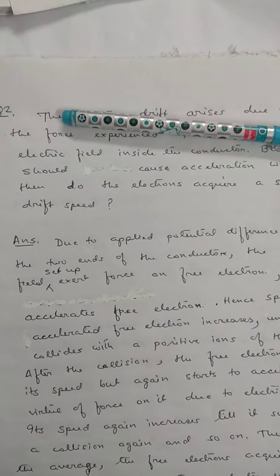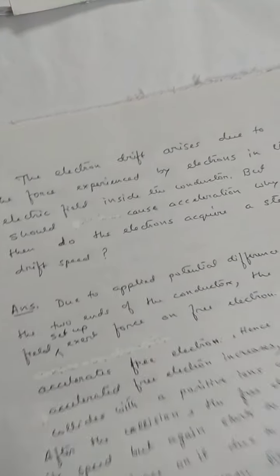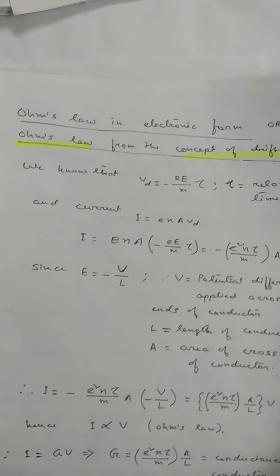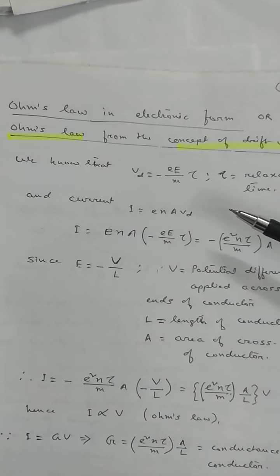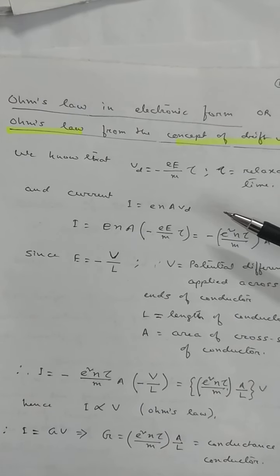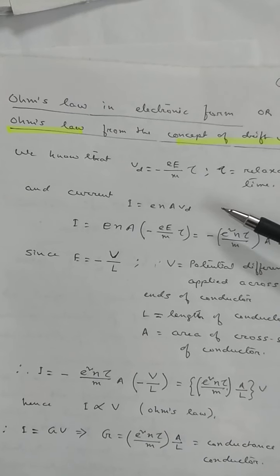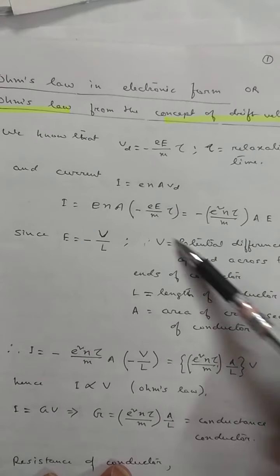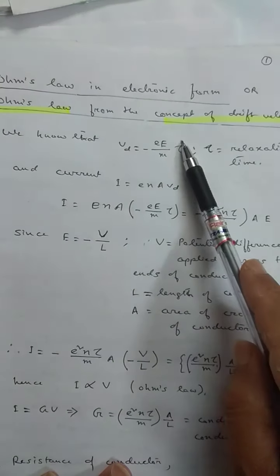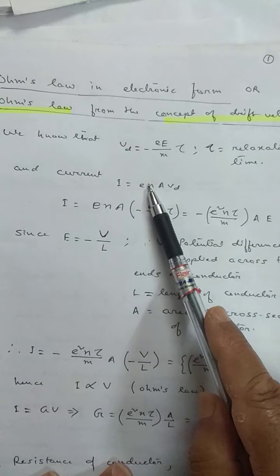Okay, is it clear? Now we are going to discuss how the resistivity of a conductor changes with respect to temperature. How the resistance of a conductor, or how the resistivity of a conductor, depends on the temperature of the conductor. But before that, we want to derive Ohm's law from the electronic concept.